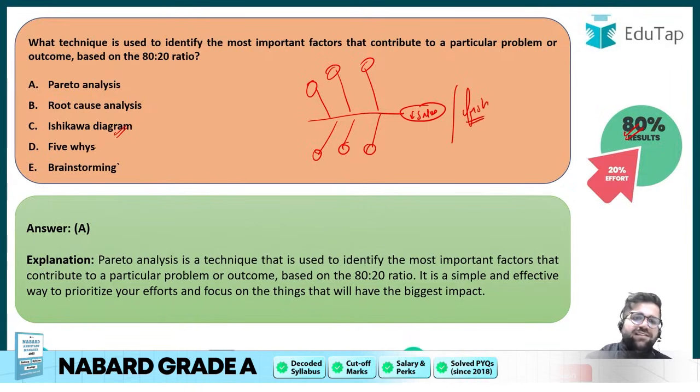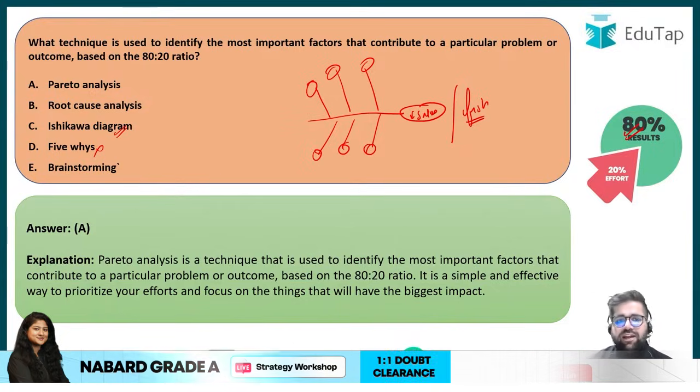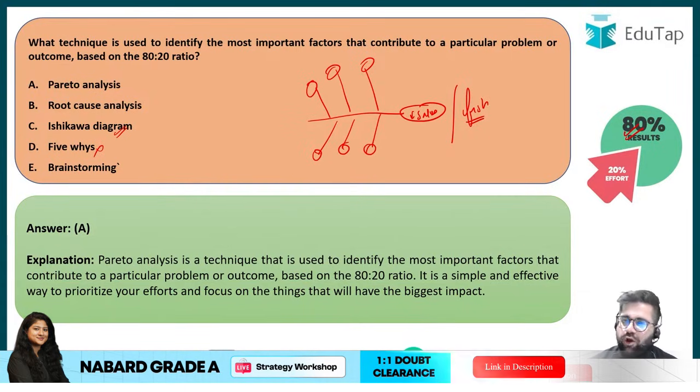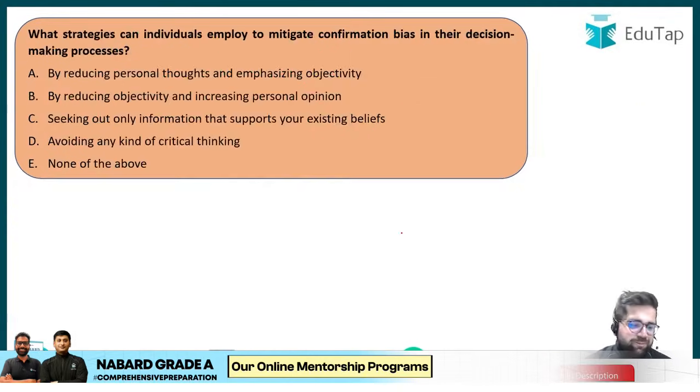Brainstorming and five whys don't apply here. Brainstorming means that people from different backgrounds come and share their views and ideas on one particular topic. So over here the correct answer will be option number A, which is Pareto analysis. Now let's move to question number 2.